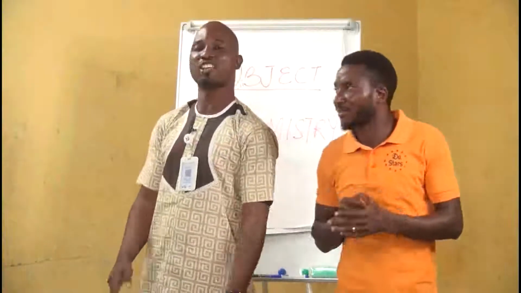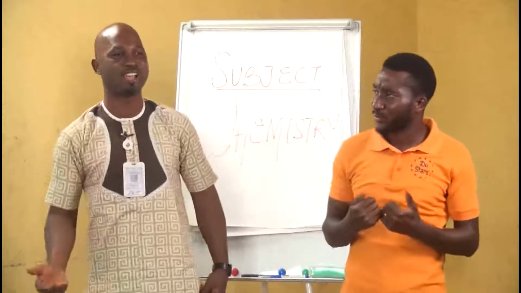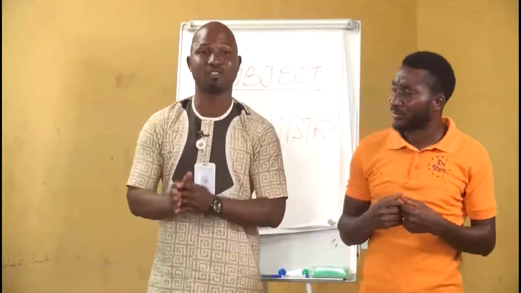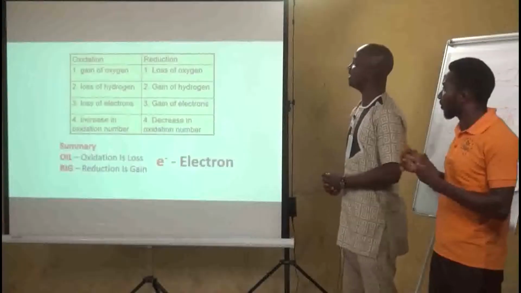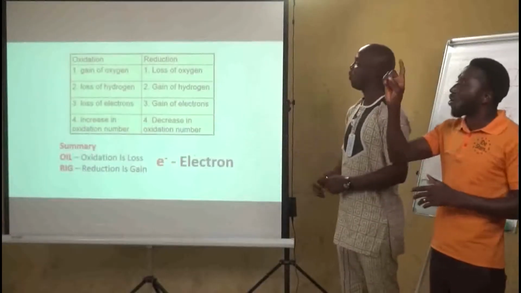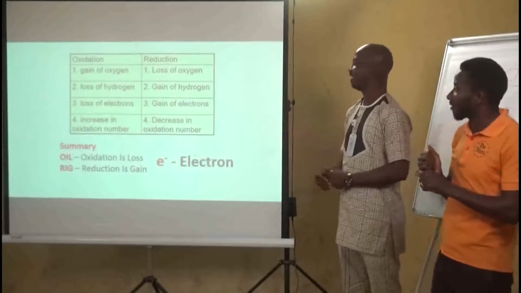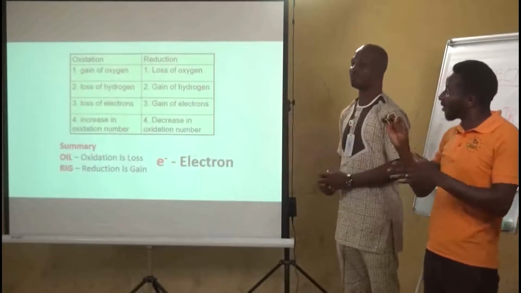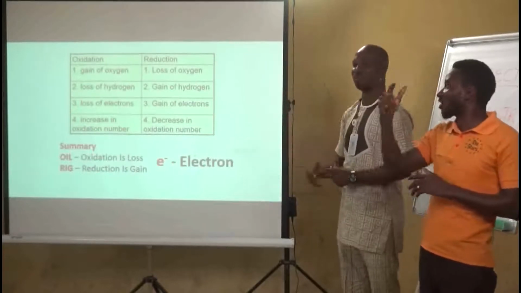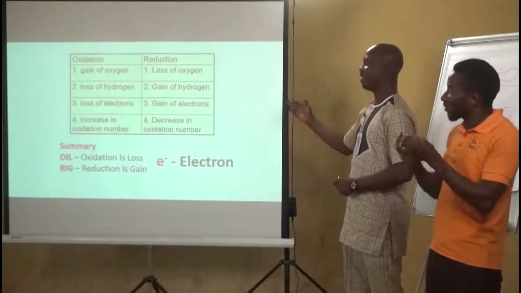Further, let us look at a summary of the definitions I have told you earlier on. It will help you to remember these definitions easily, and they will be at the tip of your fingers. The first one is oxidation is gain of oxygen while reduction is loss of oxygen. Oxidation is loss of hydrogen while reduction is gain of hydrogen. Oxidation is the loss of electron while reduction is the gain of electron.